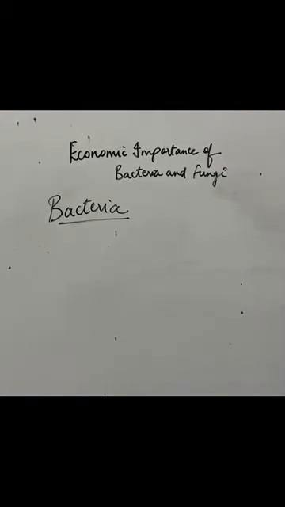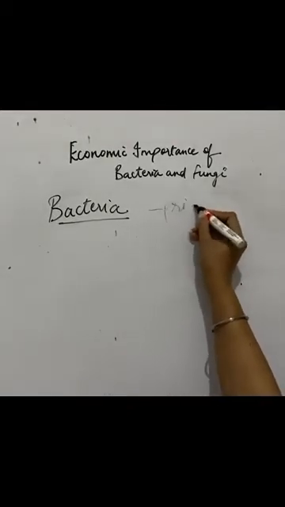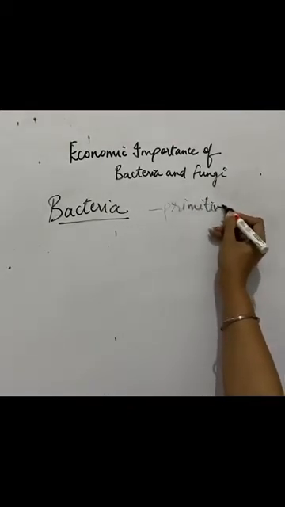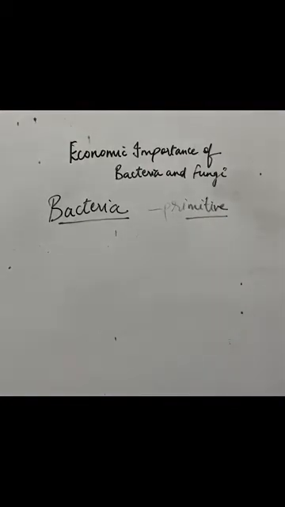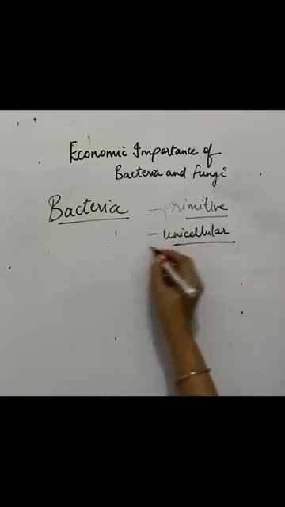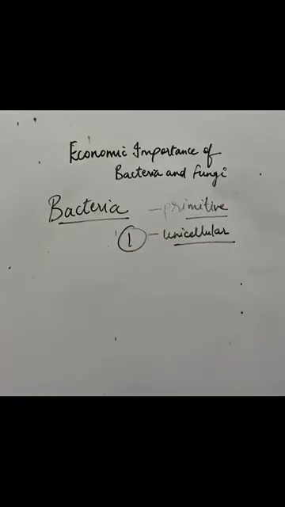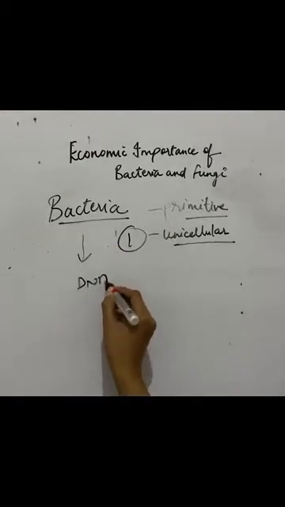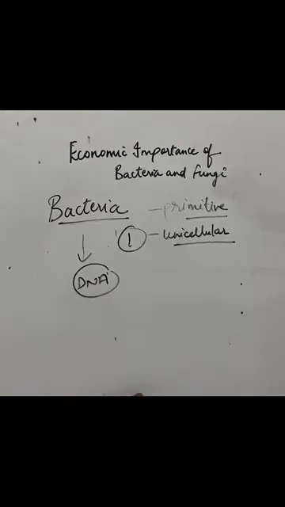Before beginning with that, we must know what bacteria is and what it looks like. Bacteria is the most primitive, primitive means it was the first one to be formed. It was formed quite early. The most ancient one is bacteria. And it is unicellular, which means it is a single cell organism. And its DNA, its nuclear material, is not covered by a nuclear membrane.